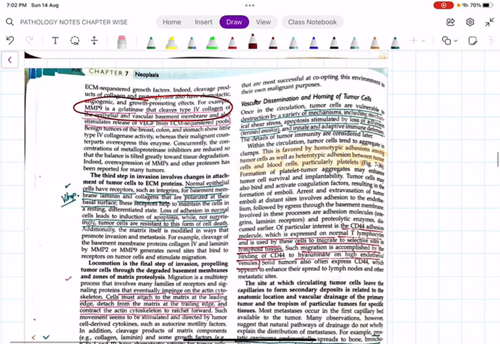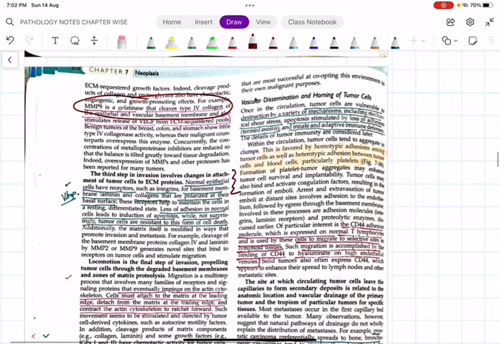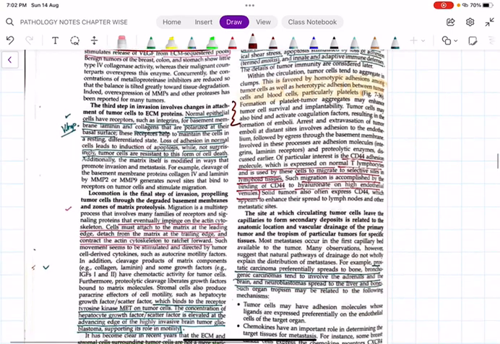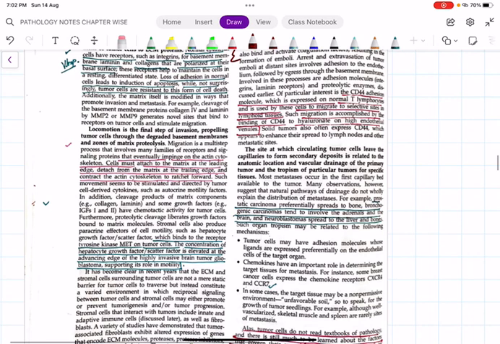And the third step is nothing else but attachment of the tumor cells to the extracellular matrix protein. What are the proteins they will get attached to? They are mainly attached to the integrins and the fibronectins. Okay, integrins and the fibronectins. So after getting attached, the locomotion is the final step of invasion.